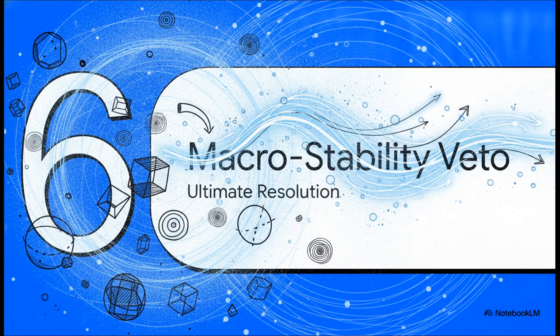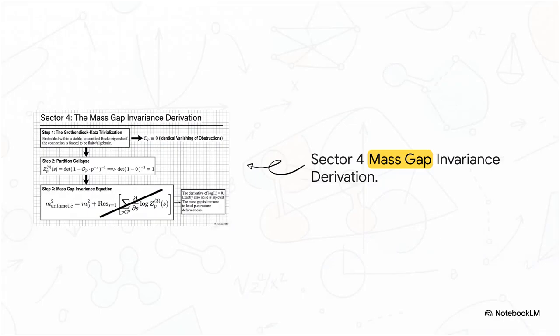Which brings us to our final section, Section 6, the macrostability veto. This is where we synthesize these rigorous mathematical audits to witness the ultimate resolution of the universe enforcing its own coherence. Just looking at the mass gap invariance equation, we see something truly remarkable. Because the partition component collapsed to exactly 1, we are now taking the derivative of the natural log of 1. And the derivative of 0 is, of course, 0. This means it injects exactly 0 mathematical noise into the mass residue calculation.